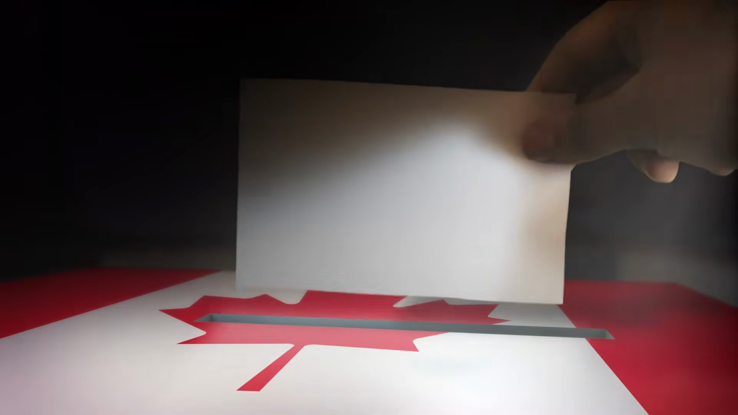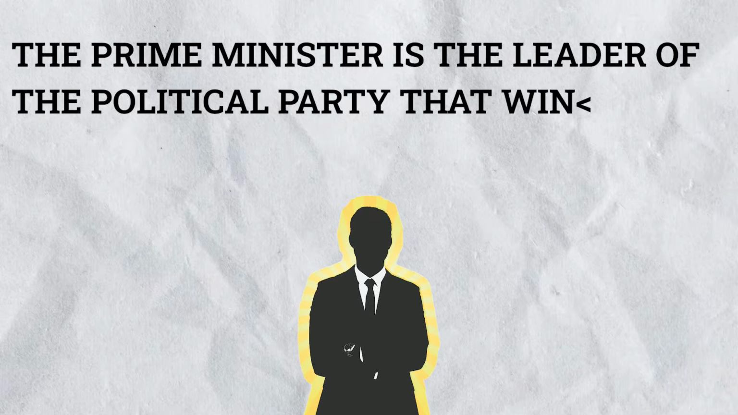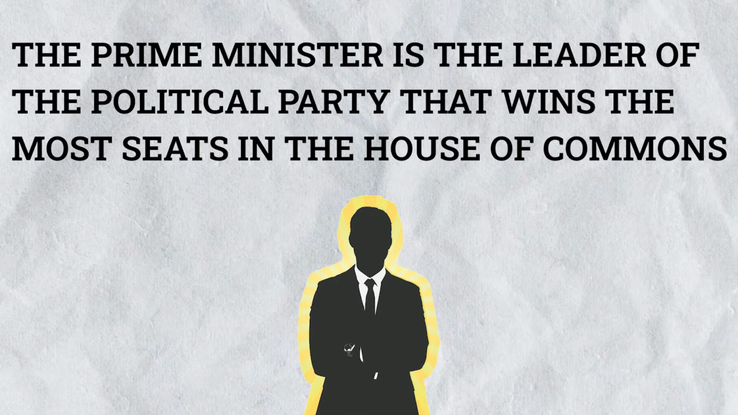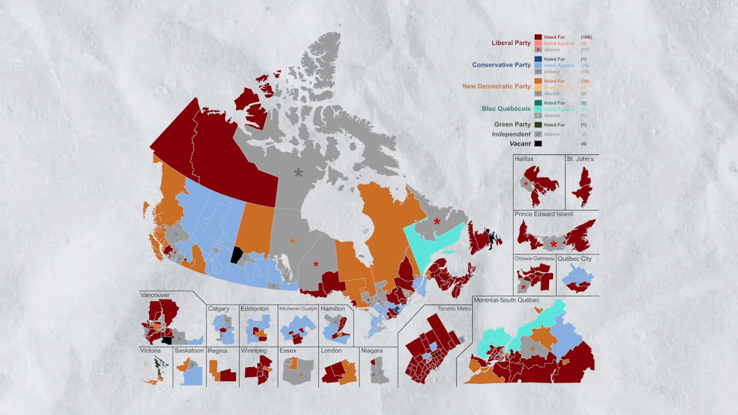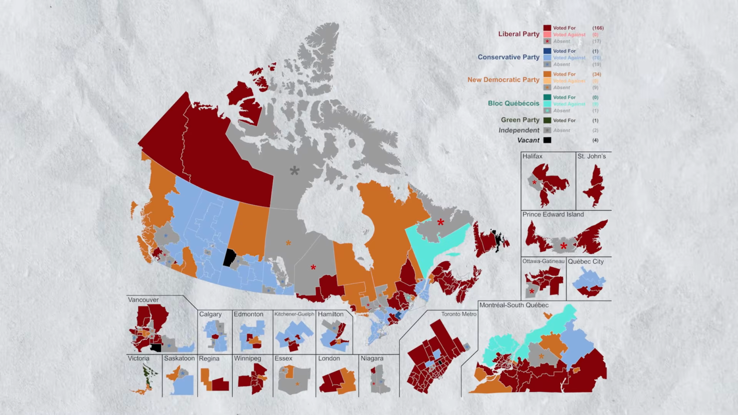The Prime Minister, the leader of the country. The Prime Minister is the head of Canada's government. This role changes depending on elections. The Prime Minister is the leader of the political party that wins the most seats in the House of Commons. A seat means a spot in Parliament, and each seat represents a different area of Canada, called a riding.